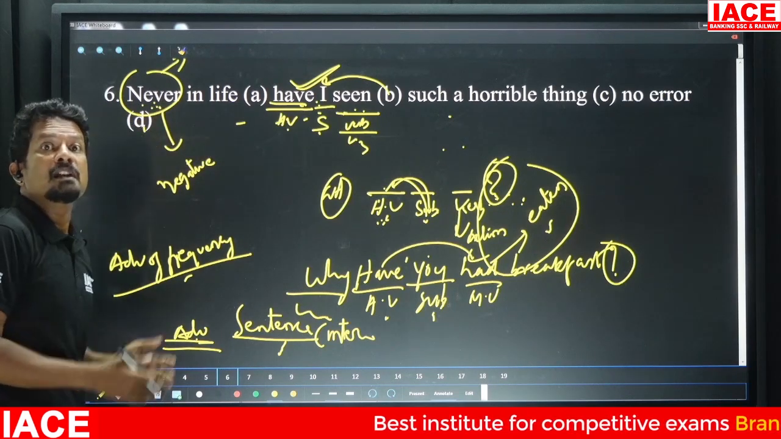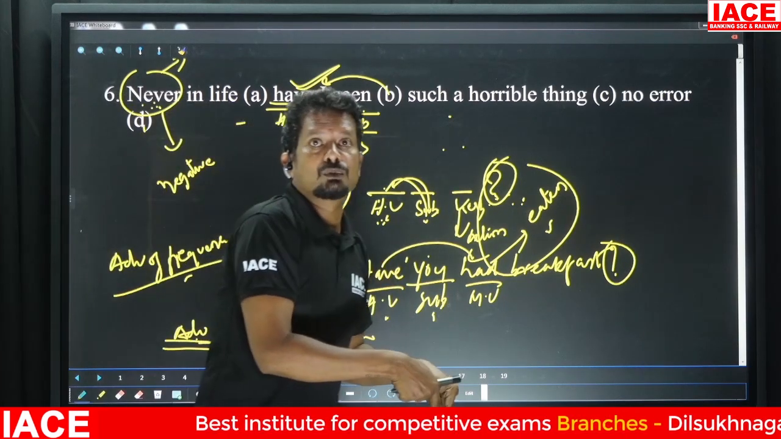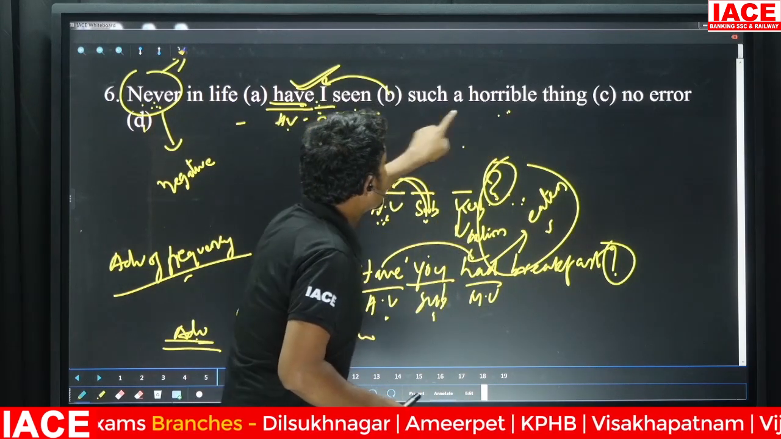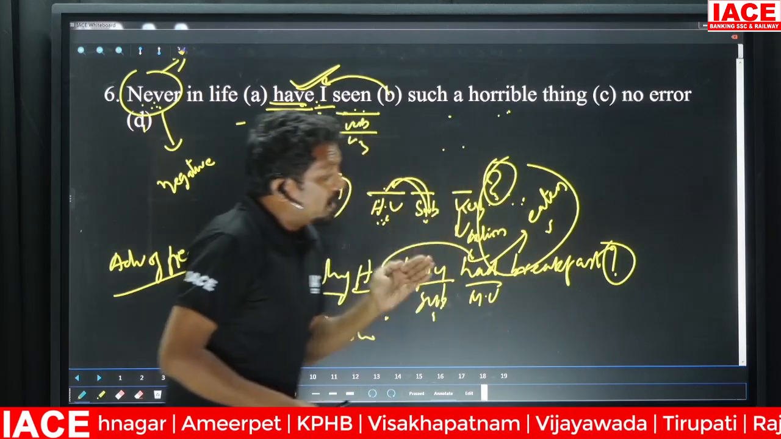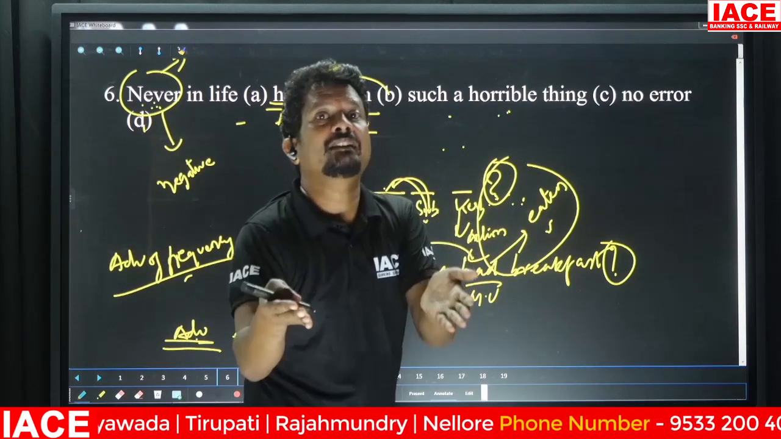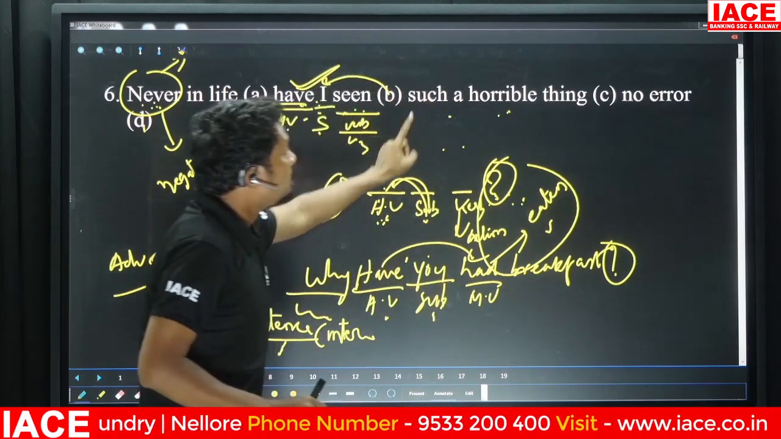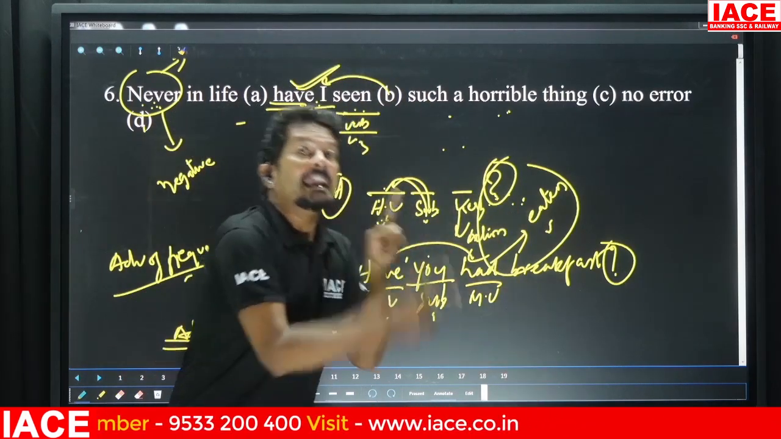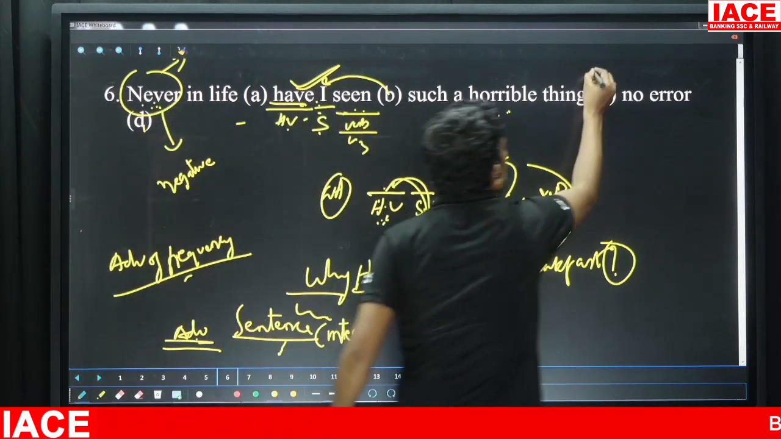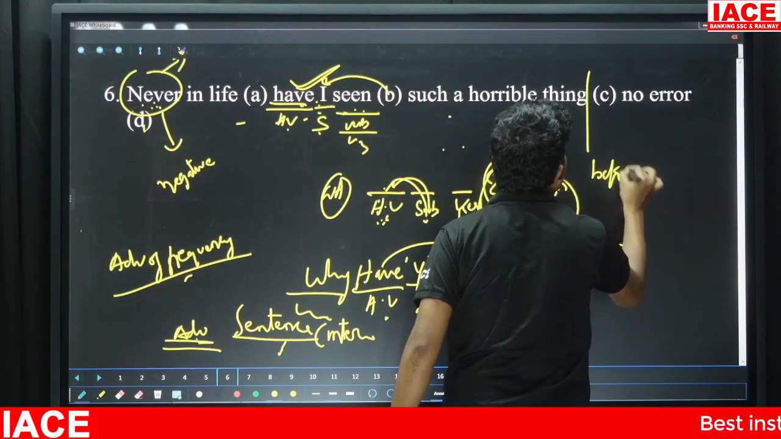But this sentence has never. Never means he has not seen it now also. But this sentence indicates that the person is saying such a horrible thing. When a person sees that thing, only then can he say that it's a horrible thing. It means the logic is that he has seen it now. He hasn't seen it before. It means you'll have to use before.